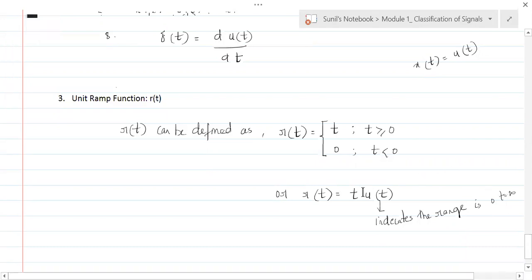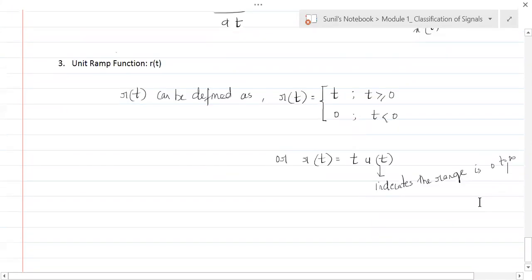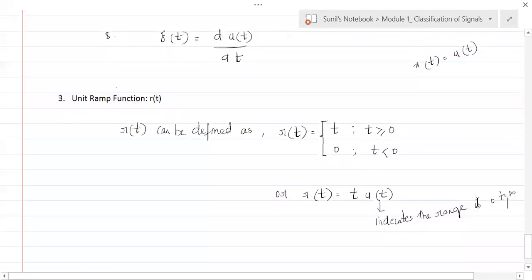If you just write t, we don't know it is t from where to where. We need to say it is t for t greater than or equal to 0, and it is 0 for t less than 0. So this range needs to be told. Now, if you multiply this t by u of t, it indicates that this t is ranging from 0 to infinity. So you have to be a little careful.